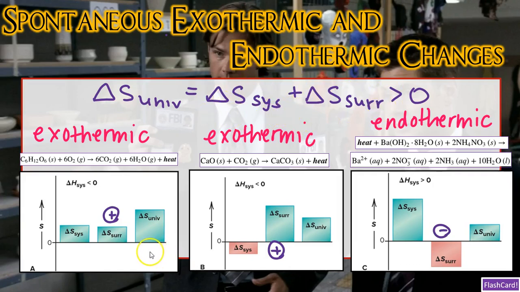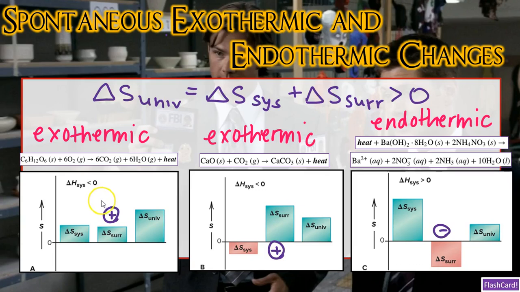For all exothermic reactions, the reactions will always be spontaneous, and delta S of the surroundings will always be positive. For endothermic reactions, the systems do not always have to be spontaneous. But if they are spontaneous, then the delta S of the surroundings will always be negative.